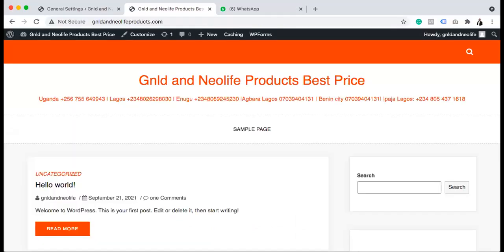So we have this blog now. This is a sample post. We don't really need this sample post. So I can go on and say, let's create our menu, right? Menu, we want to create a menu.